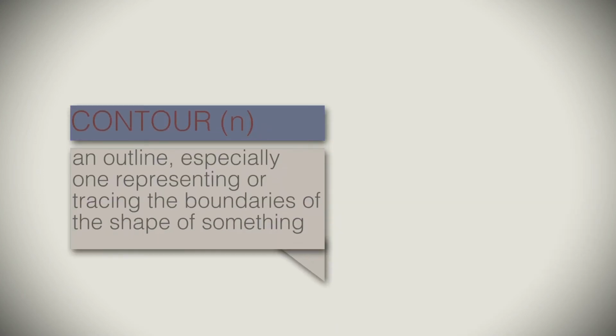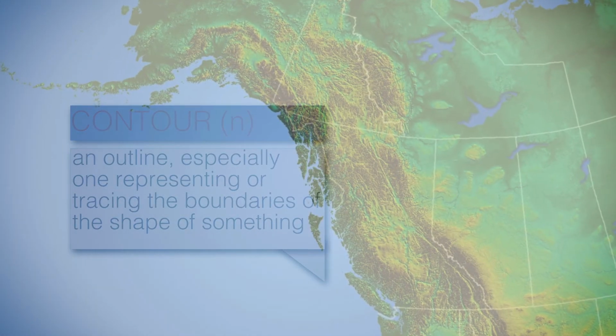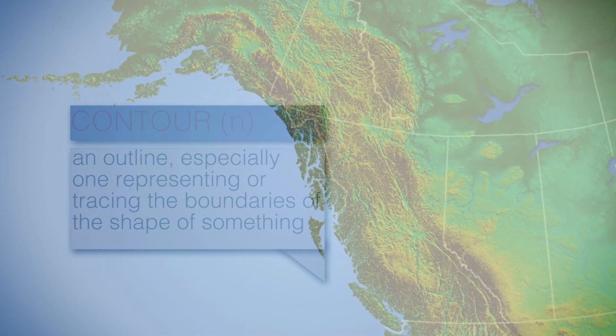Next is contour. Contour is a noun referring to an outline, especially an outline that represents or traces the boundaries of the shape of something. For example, the map showed the jagged contour of the coastline.